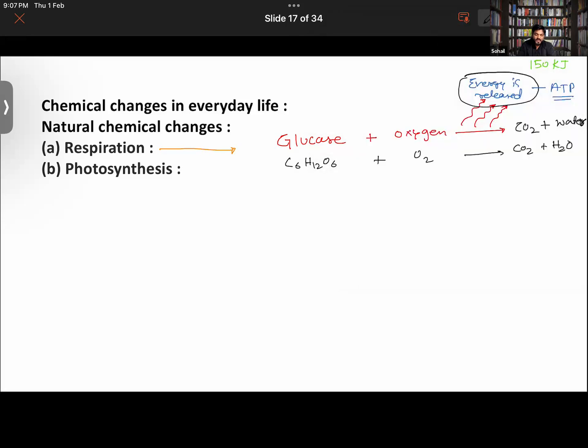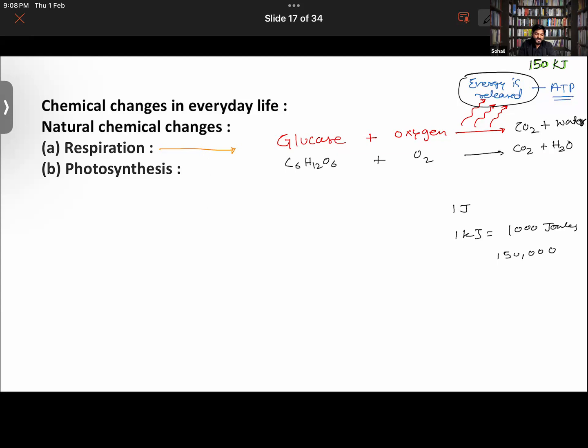Joule, I have told you, is the SI unit of energy. And 1 kilojoule is 1000 joules. So that means 150,000 joules of energy are released.